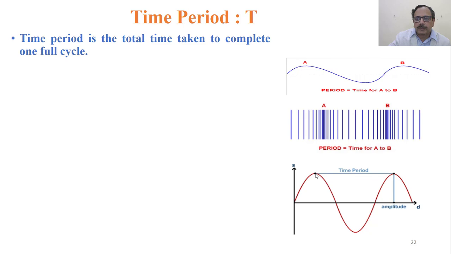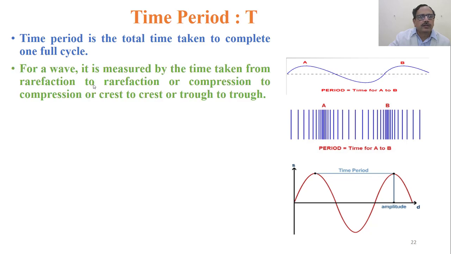Please remember, it is not this distance, it is the time taken. The unit is time. Similarly for compressions or rarefactions, observe here A to B. So similar things are there, the time taken between these two. If you observe from A, it has gone up and again reached the same state. So this is called your time period.